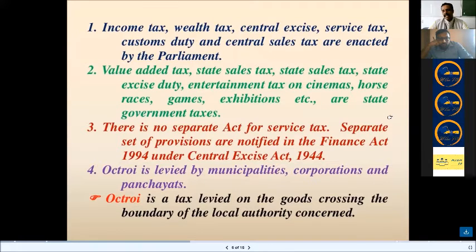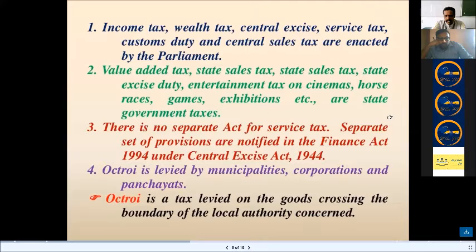Income tax, wealth tax, central excise, service tax, customs duty, and central sales tax are enacted by the parliament. So you need to know the constitutional provisions relating to taxes. In one of my previous classes, I had informed you that if the Constitution of India does not permit you to levy taxes, nothing can be done.